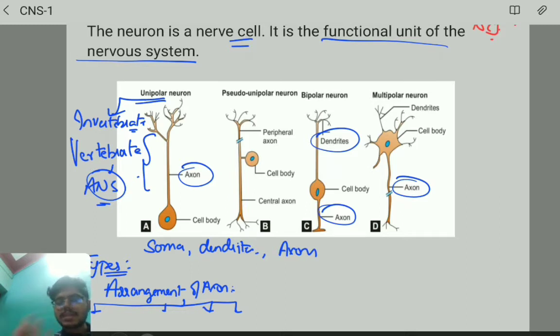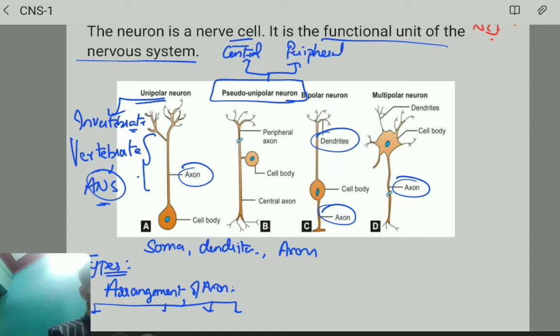Fine. Now let us see about the pseudo unipolar neuron. What is this pseudo unipolar neuron? This is going to split into two processes, one central as well as one peripheral process.